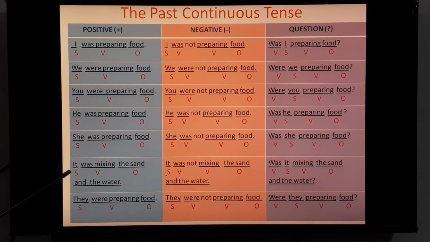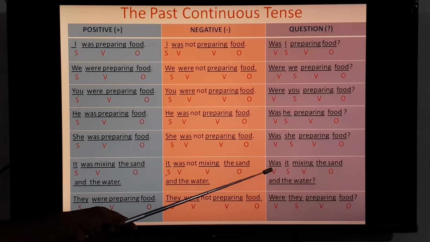It, third person singular. It was mixing the sand and the water. It, subject; was mixing, verb; the sand and the water, object. It was not mixing the sand and the water. This is a negative sentence. It, subject; was, verb; not, negative; mixing, verb; the sand and the water, object.